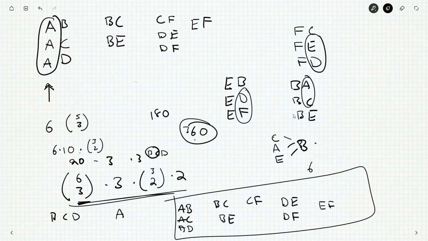So I choose C, A, and E. I choose B. Then I choose A and C to face each other. And then I choose A to face D, and C will face F out of the remaining ones, and that forces everything else to go down. So I do get the same outcome by making similar looking choices. So there's some repetition here.